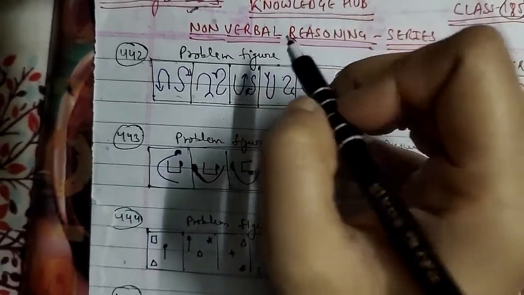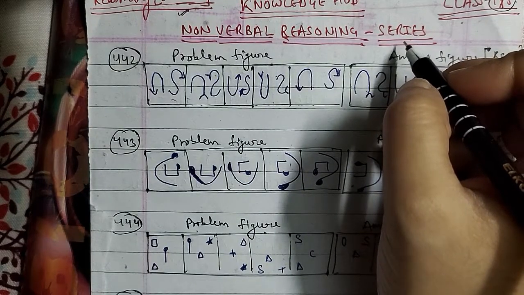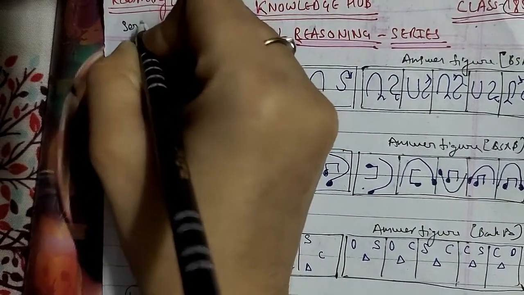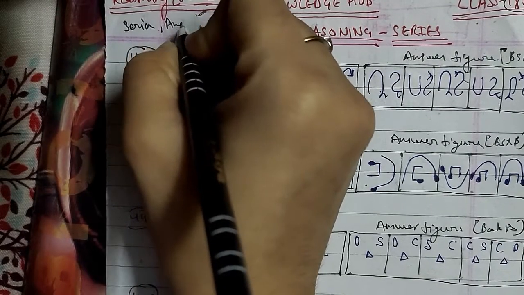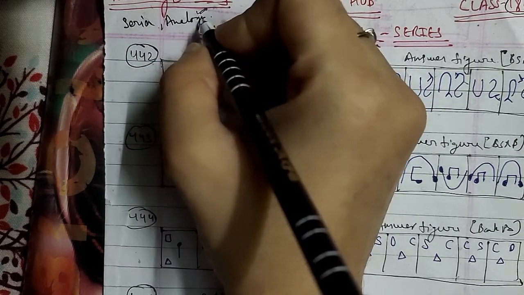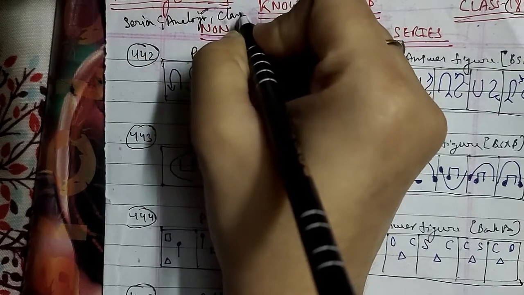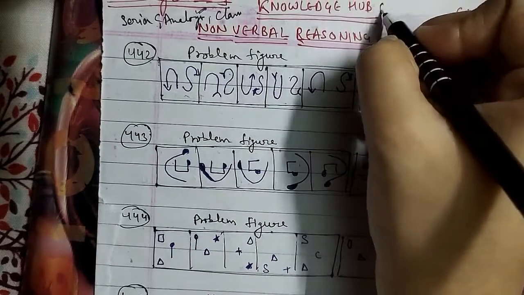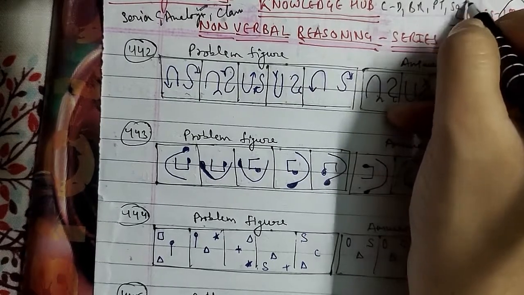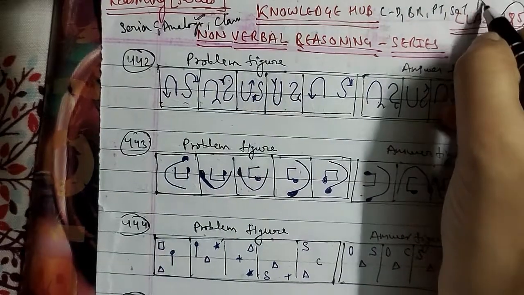In this class, we'll continue with non-verbal reasoning, that is your series part. But before that, we had completed your verbal reasoning, which is part 1 of reasoning. Here we had discussed series, analogy, and then classification, series completion, classification. We had done coding-decoding, blood relation, puzzle test, sequential output tracing. With the sequential output tracing, then we have direction sense test.